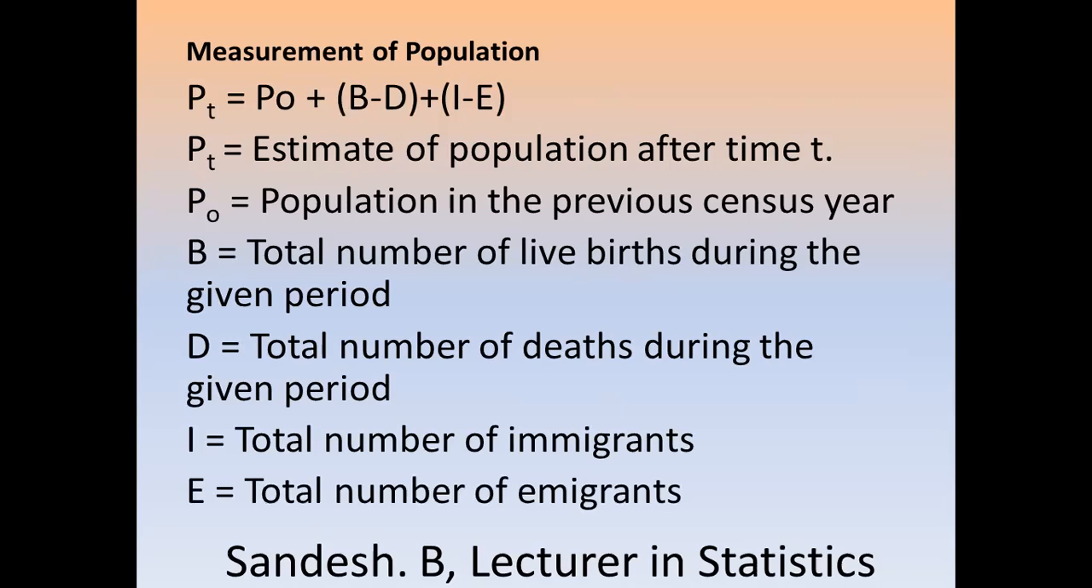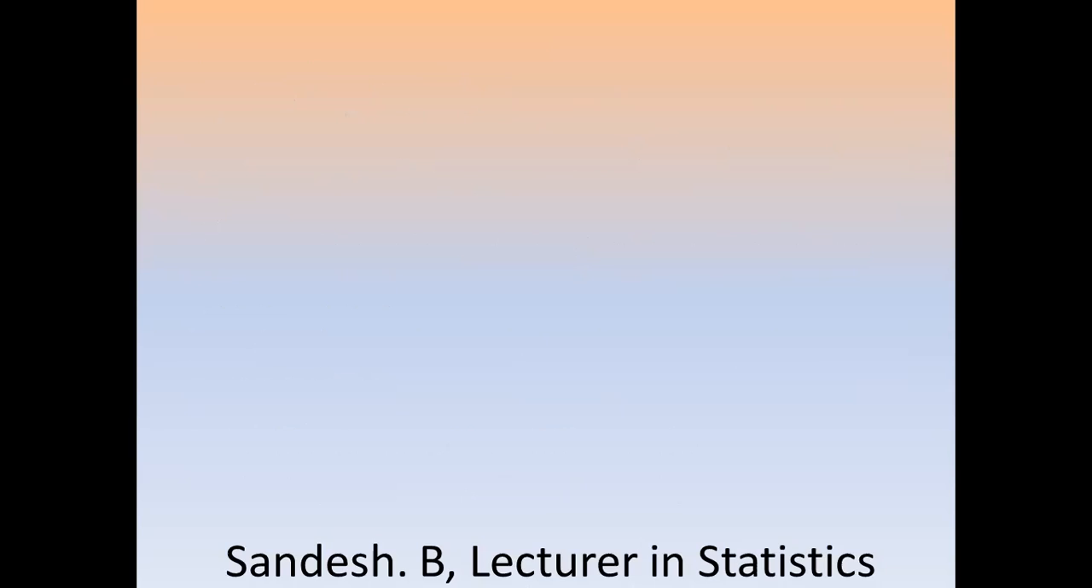We are using the word live births. In birth, there are two types: one is the live birth and the other one is the stillbirth. Here we consider only the live birth. We are ignoring the stillbirth. Stillbirths are ignored in the calculation of vital statistics.